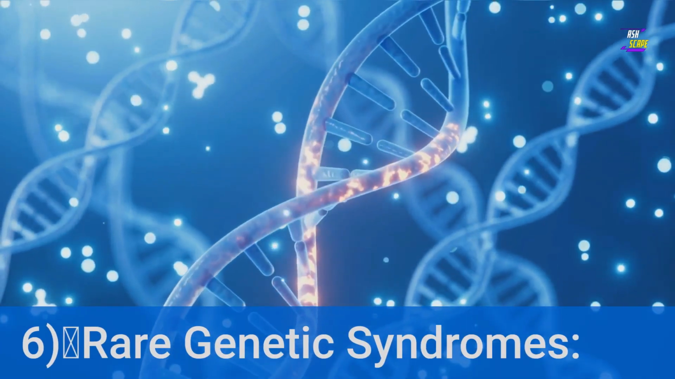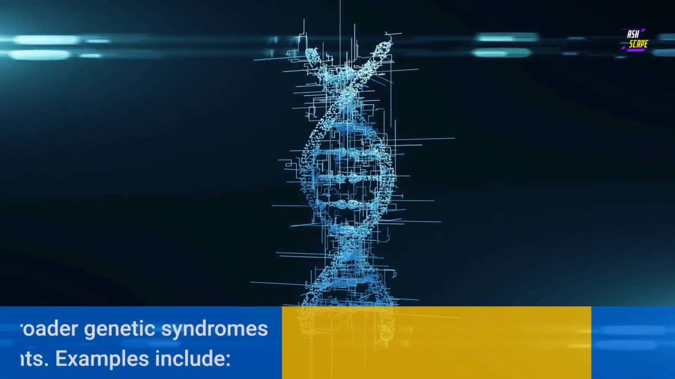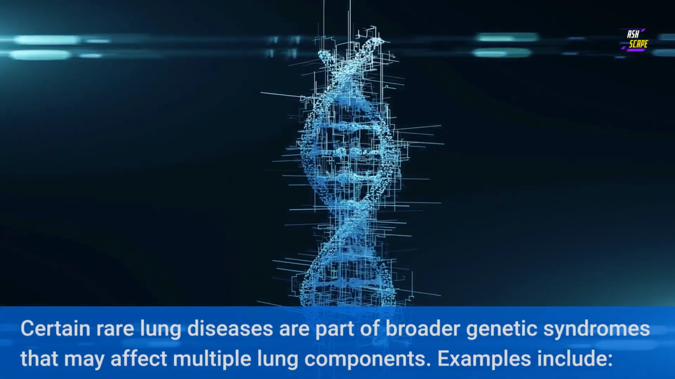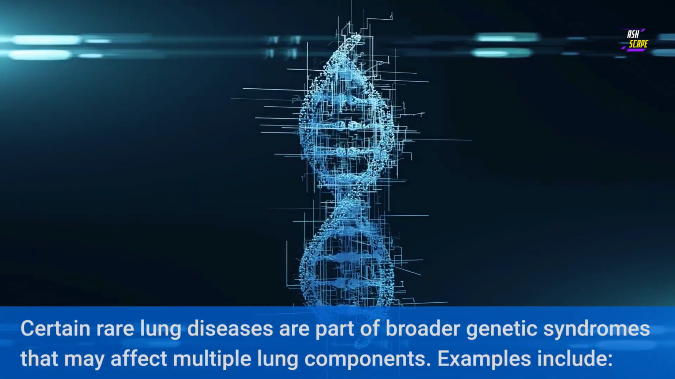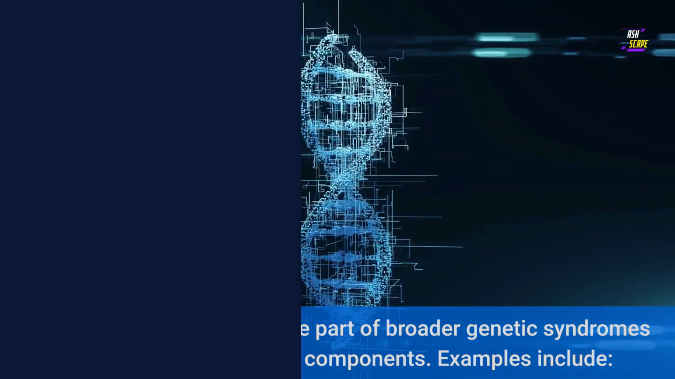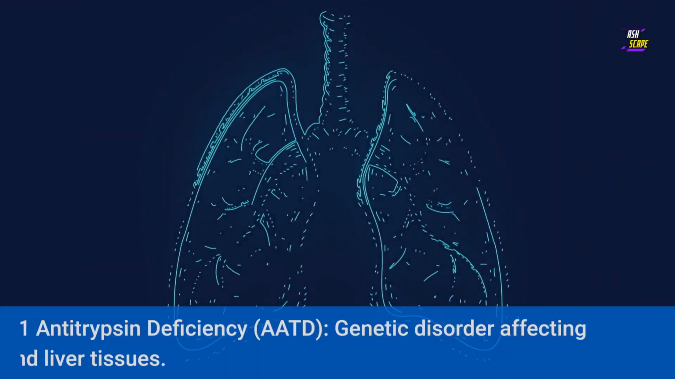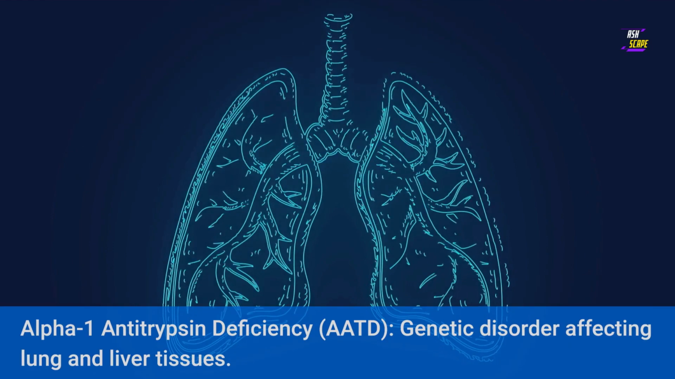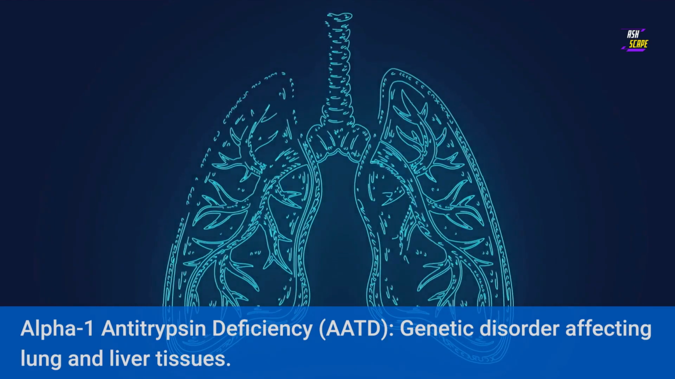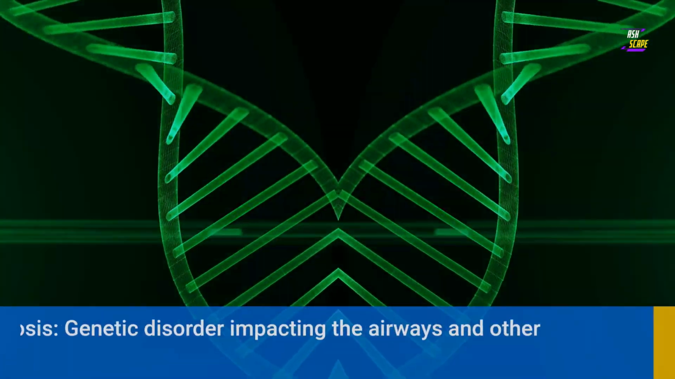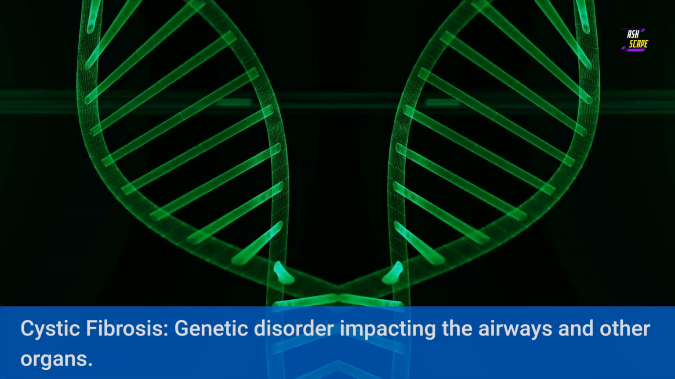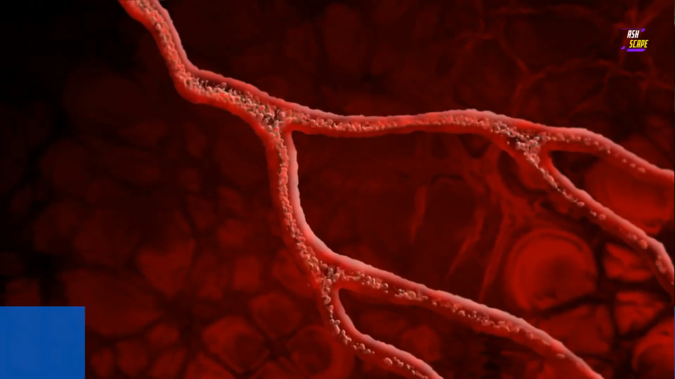6. Rare genetic syndromes. Certain rare lung diseases are part of broader genetic syndromes that may affect multiple lung components. Examples include alpha-1 antitrypsin deficiency, AATD, a genetic disorder affecting lung and liver tissues. Cystic fibrosis, a genetic disorder impacting the airways and other organs.